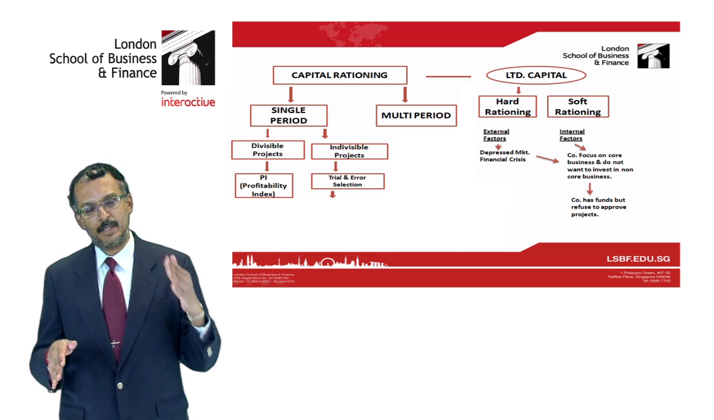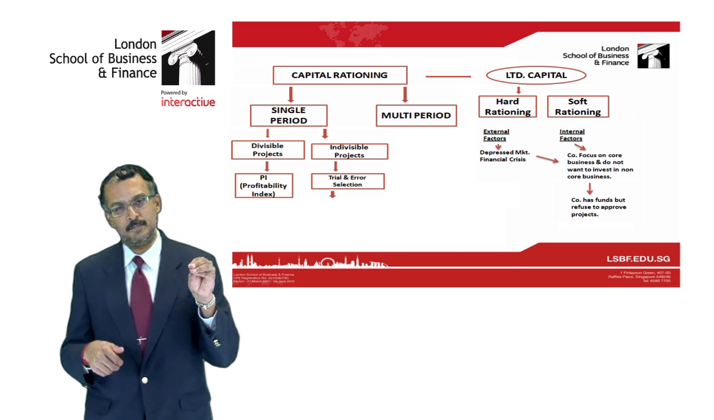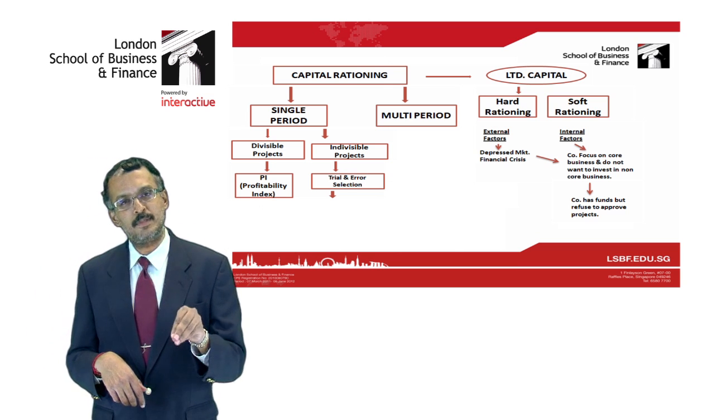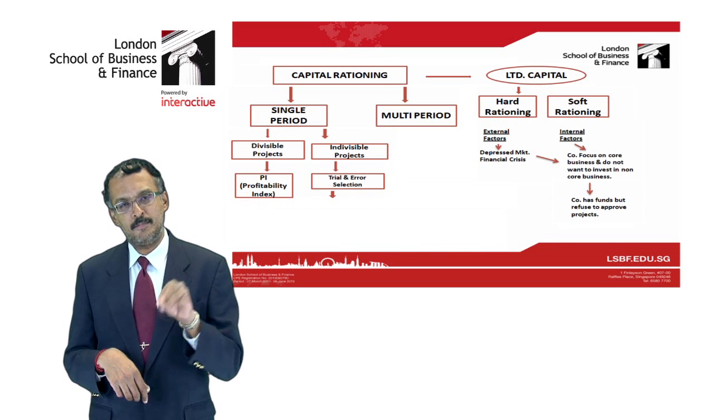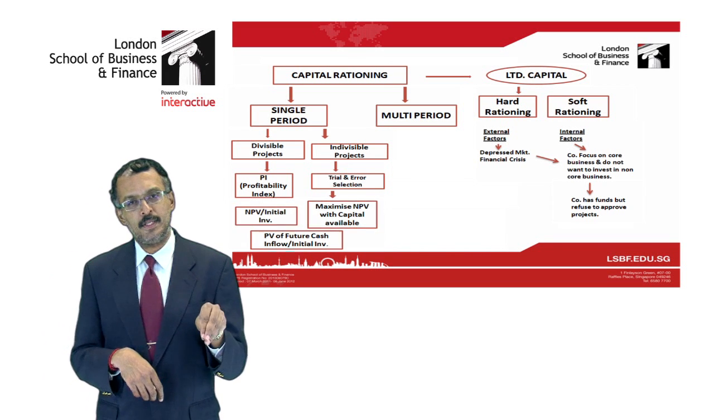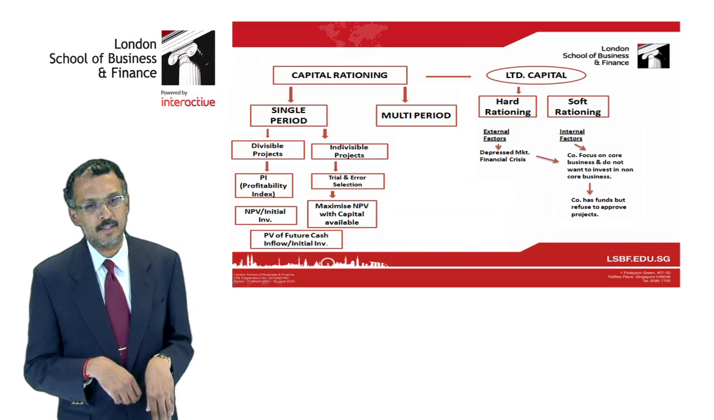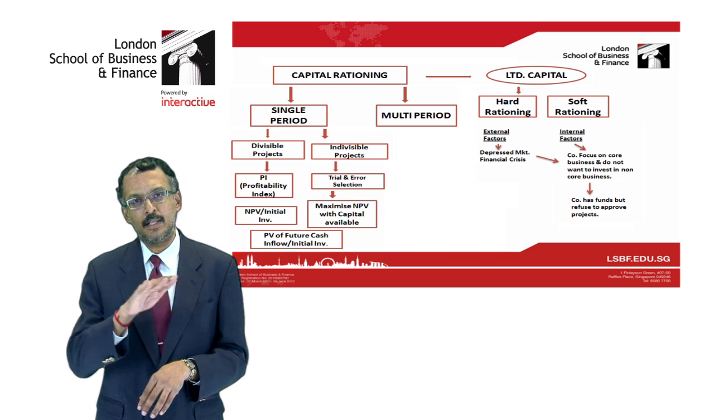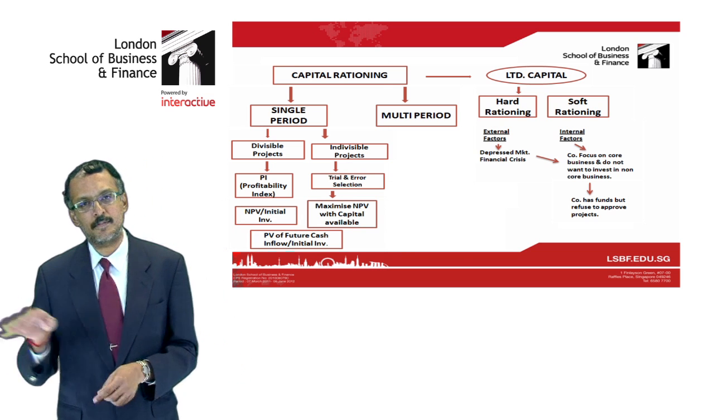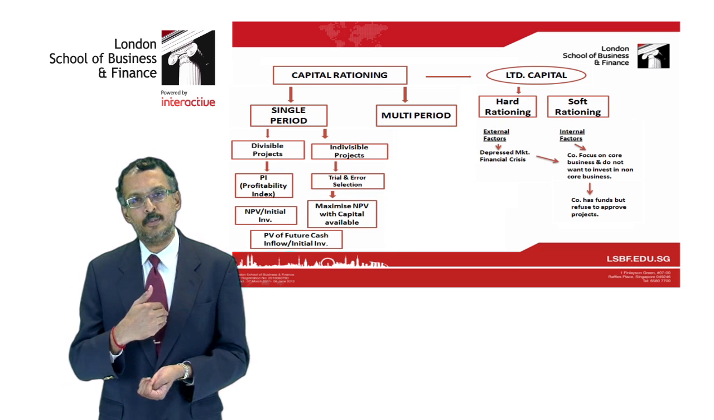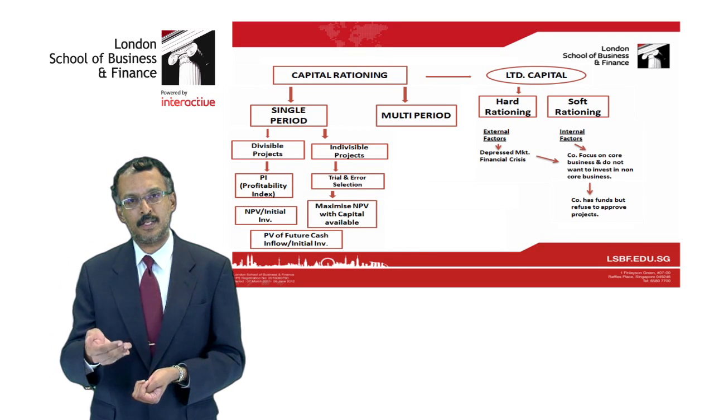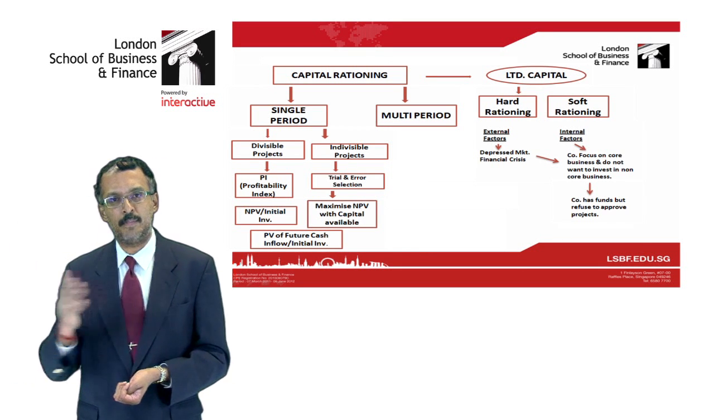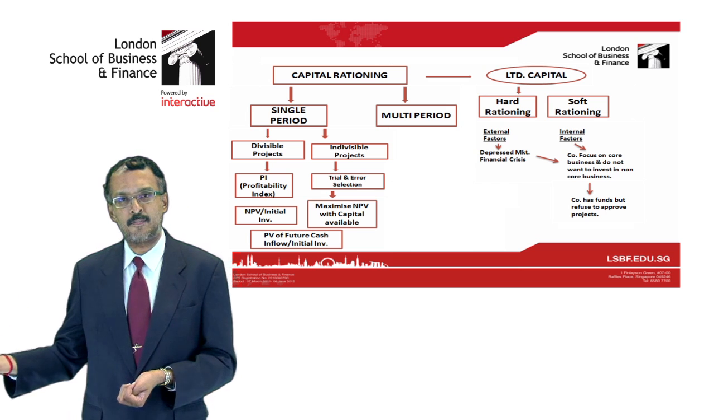The criteria to make a decision is, for divisible projects, we use the Profitability Index or PI. And PI simply measures the NPV per dollar invested, which is NPV divided by initial investment. When you divide this, you will get the NPV per dollar invested. Choose the project with the highest PI to make the maximum wealth for shareholders.